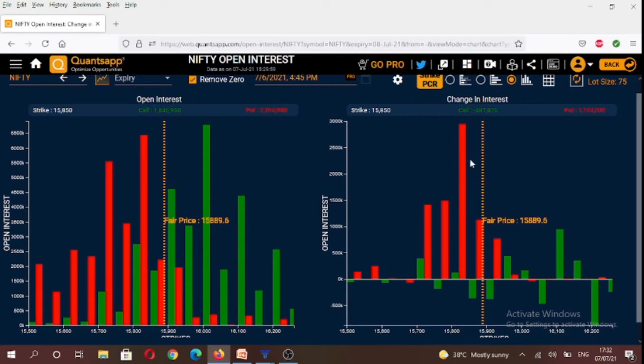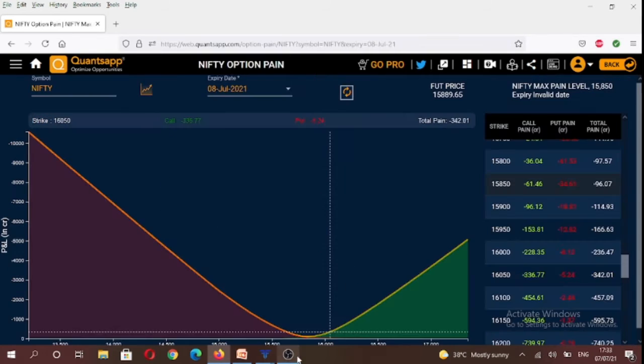And if you see the puts, highest amount of puts were written at 15,800 level. So it tells us that going forward 15,800 is likely to act as a strong support, and below 15,800 based on the overall open interest data, we have a support around 15,700 level on the index.